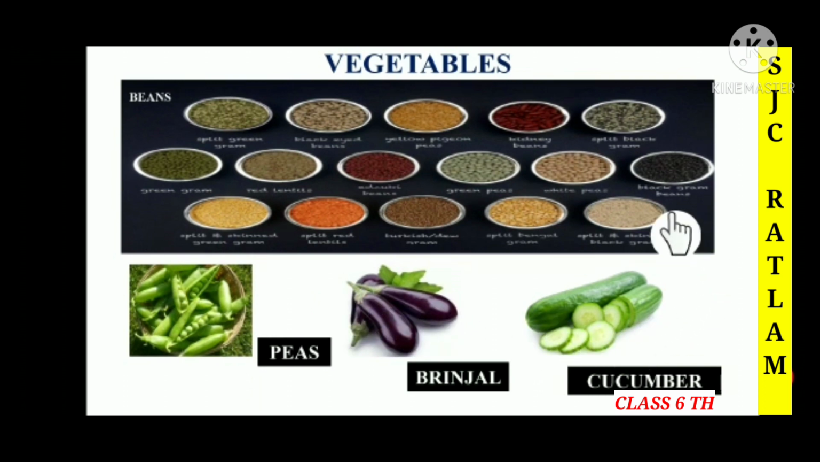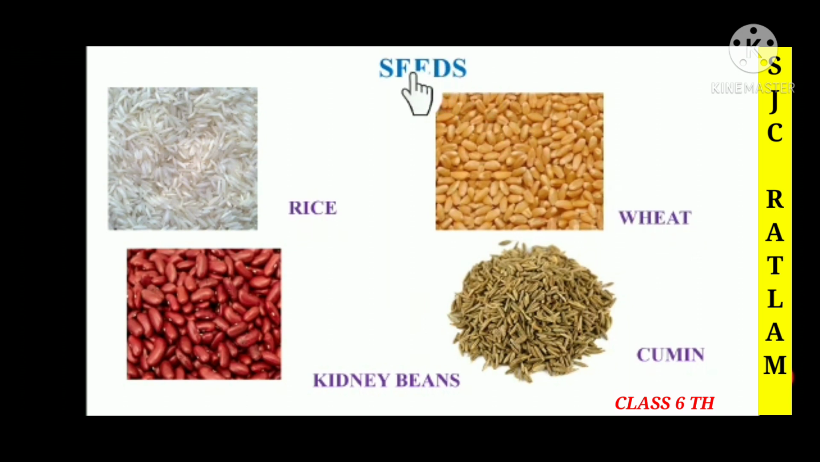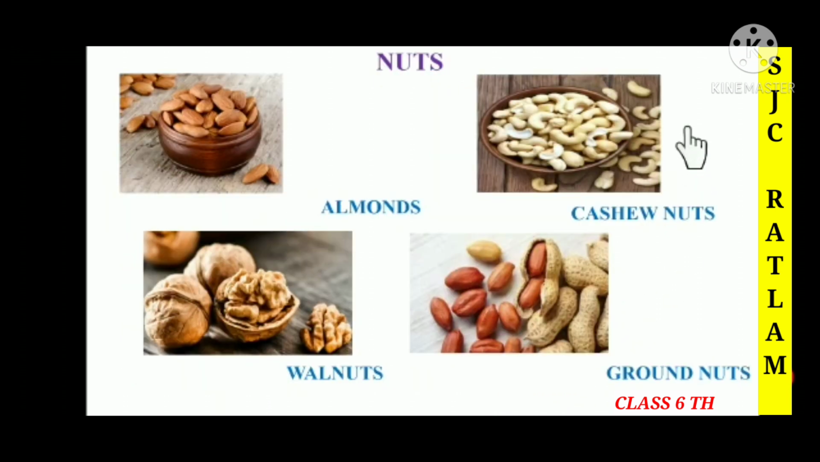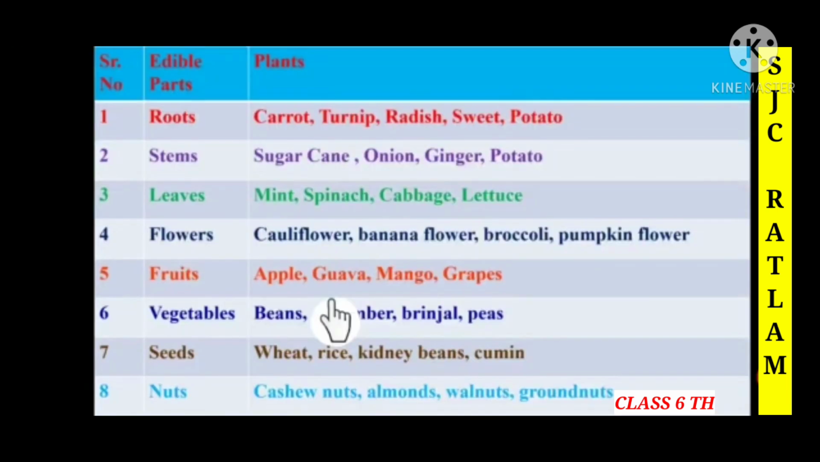Seeds. So here we can see that we can eat the seeds of rice in the form of cooked rice, wheat as a flour, then kidney beans and then cumin seeds. Children, here we can see the different types of nuts that we eat, that is almonds, cashew nuts, walnuts and groundnuts. Children, here we can see the different edible parts of the plants and the different types of plants that are edible parts.